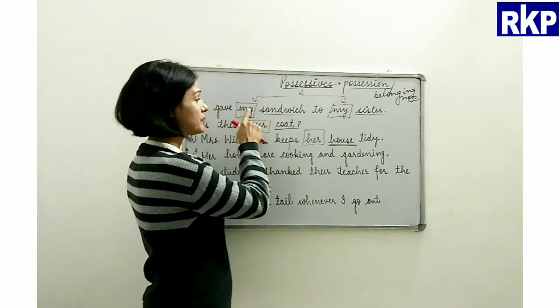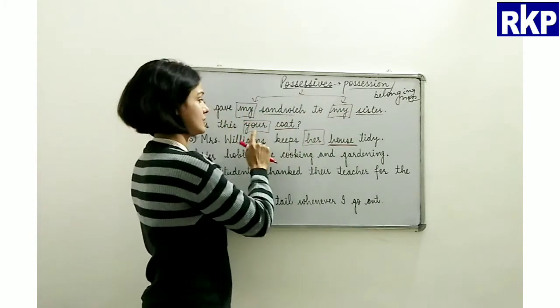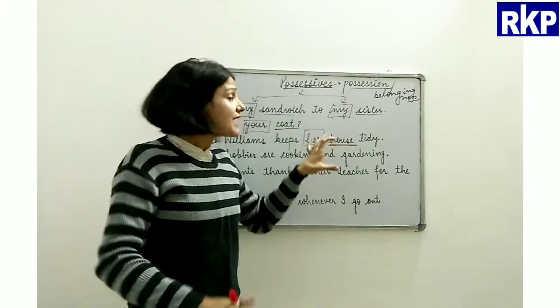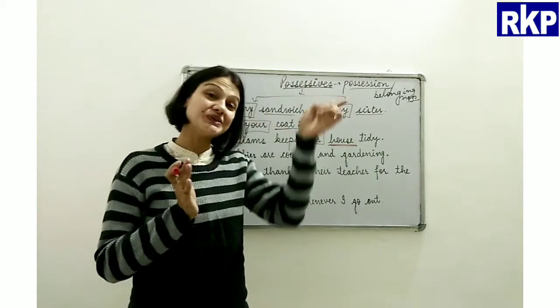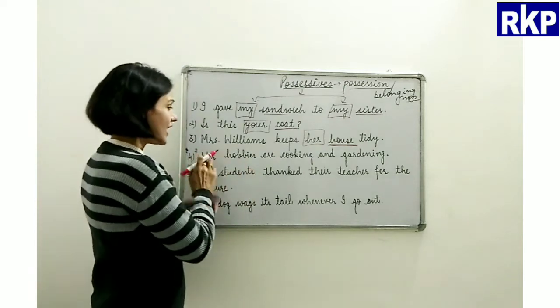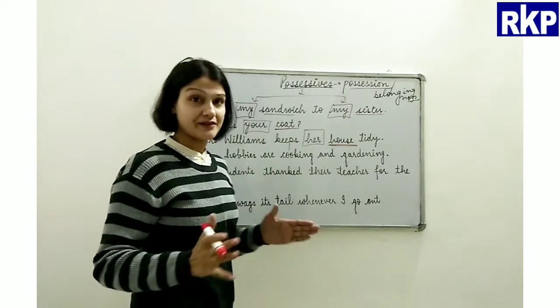Alright, and if you see here, beta, always my sandwich, my sister, your coat, her house. These are all determiners and they always come before the noun, as I told you initially, right?